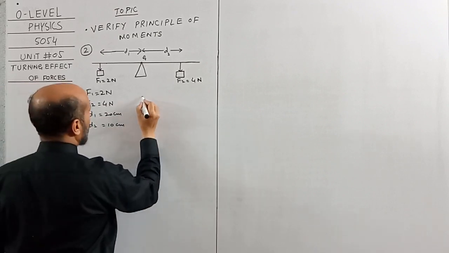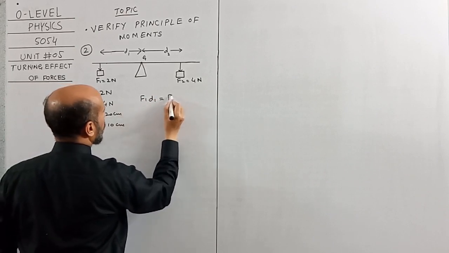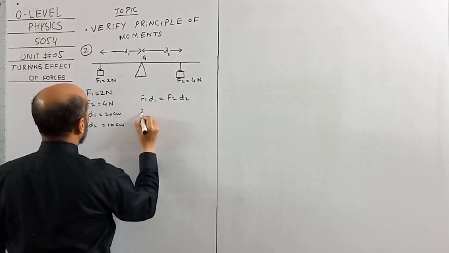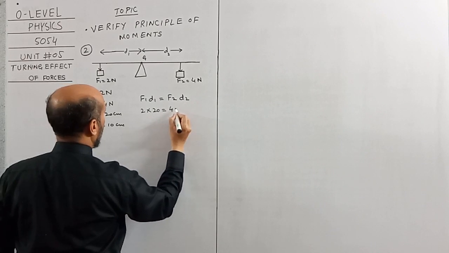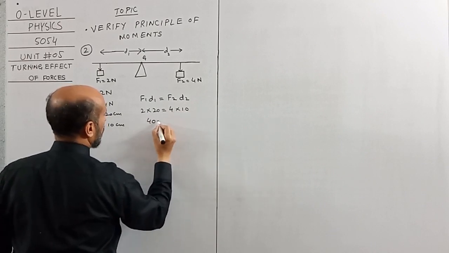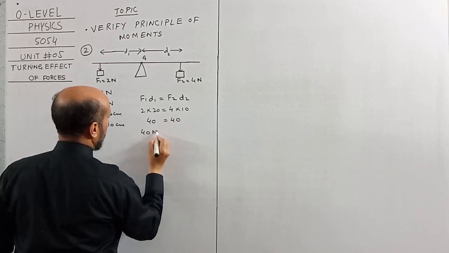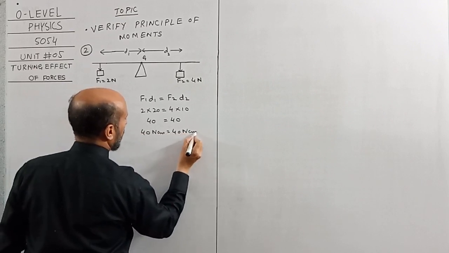Now apply the principle of moments over here. F1 D1 is equal to F2 D2. 2 into 20 is equal to 4 into 10. So 40 Newton centimeter, 40 Newton centimeter.